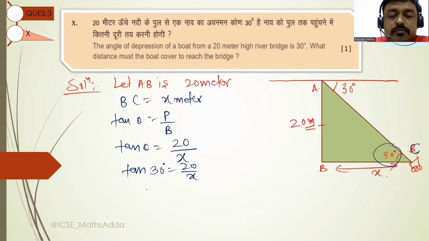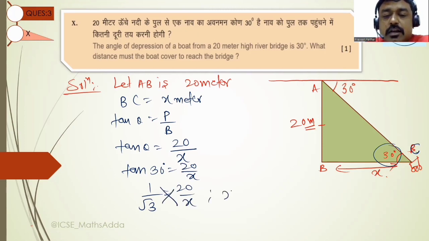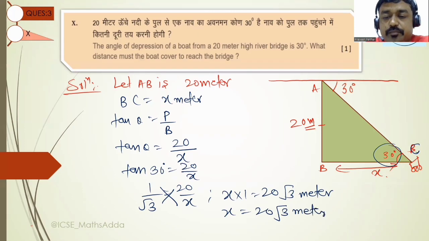You will place the value of tan 30 as 1 by root 3, is equal to 20 upon x. Then you will cross multiply this, then you get the answer x is equal to 20 root 3 meter. So the value for x is equal to 20 root 3 meter. I think it's clear to all.